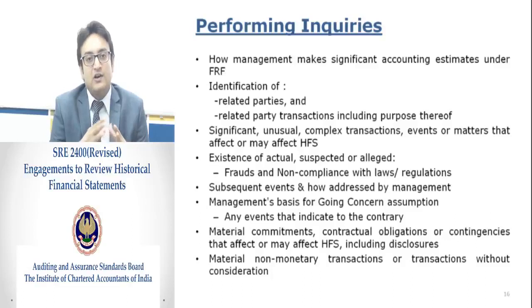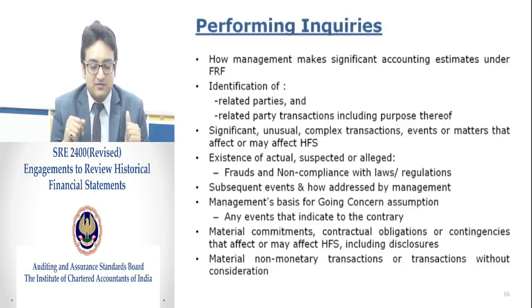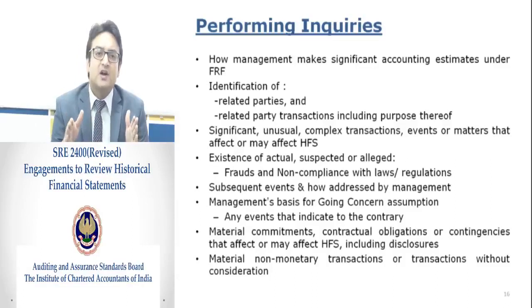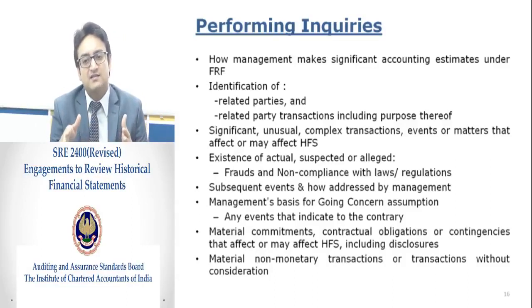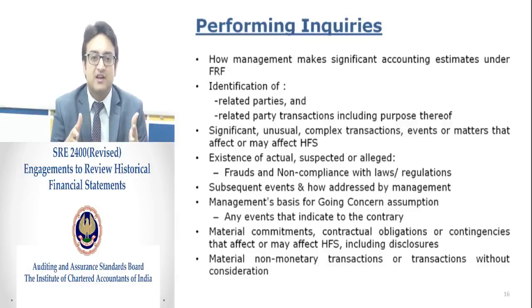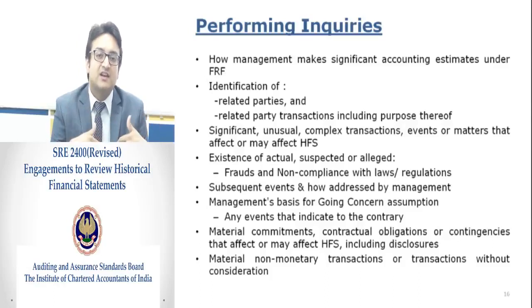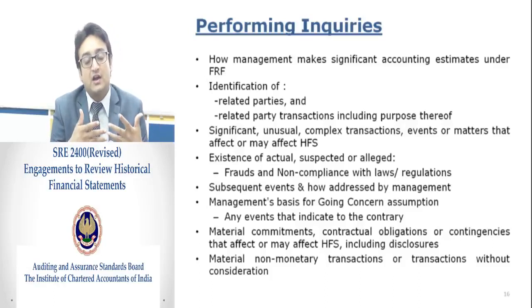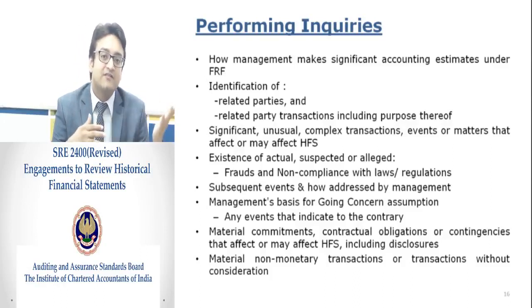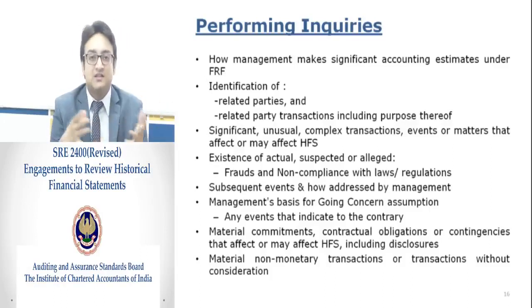Second, related party transactions. Related parties are always a critical area in the financial statements. Related party transactions and related party balances always pose a risk to the financial statements to some extent, in terms of arm's length price. If the transactions are not done at arm's length price, an entity may suffer a hit or a loss, and the benefit may pass on to the other entity. This is a situation which always happens with arm's length price.